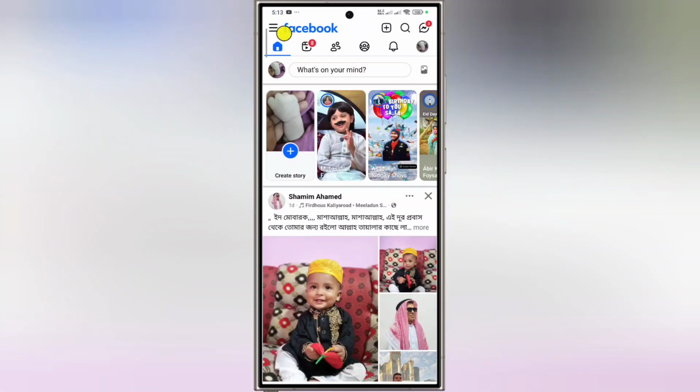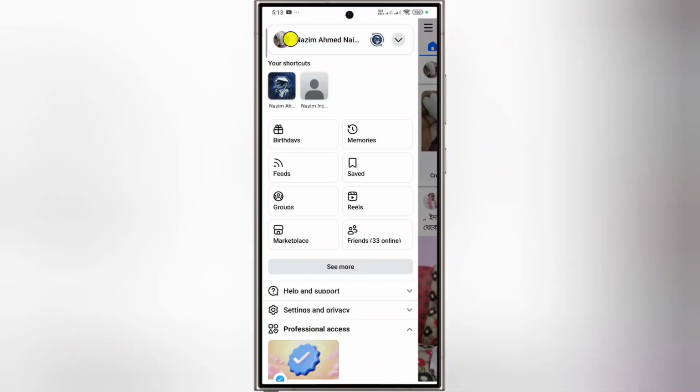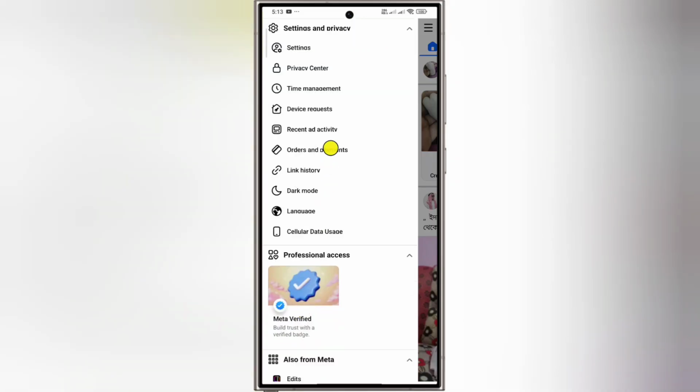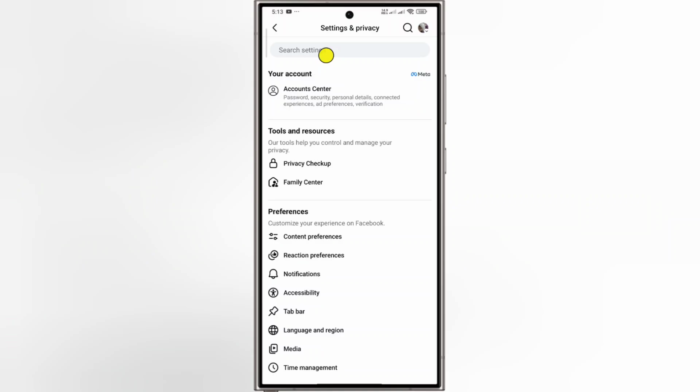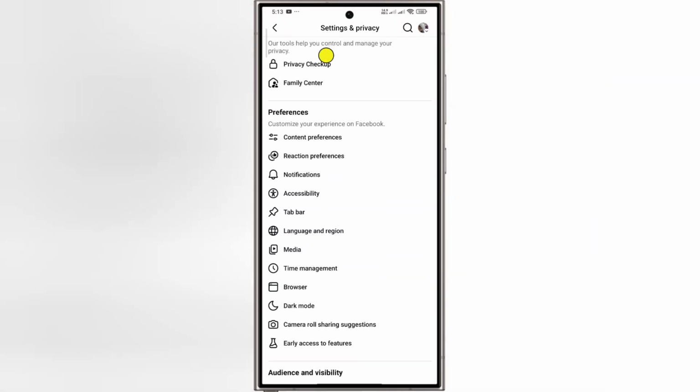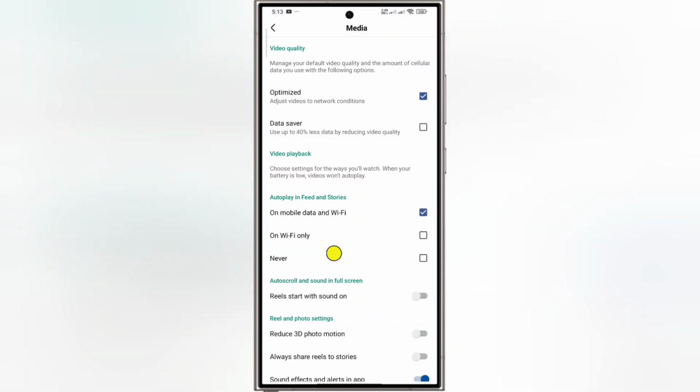Tap on three dot icon in the top left corner. Tap on setting and privacy. Again tap on settings. Scroll down. Here you can see media option. Tap on media. Scroll down.